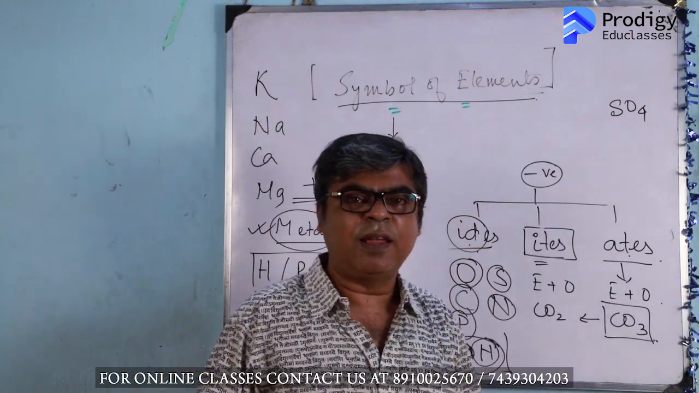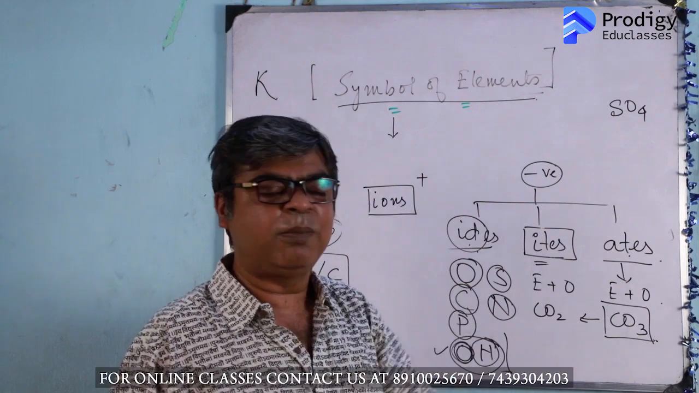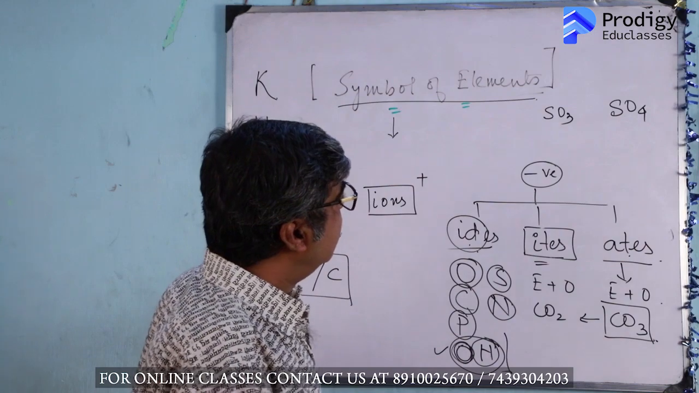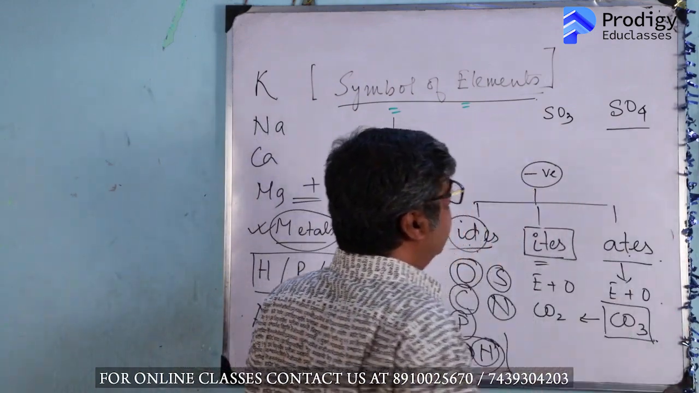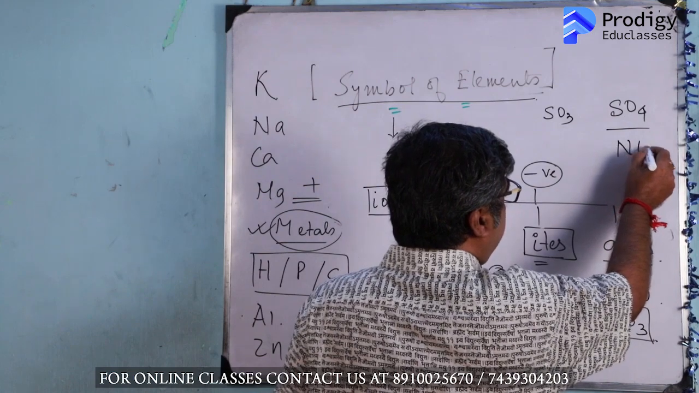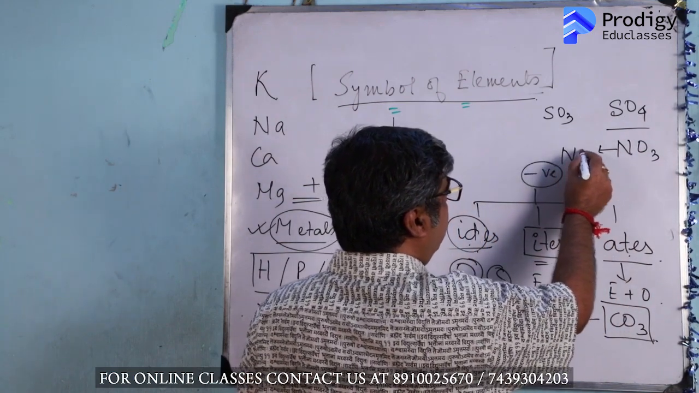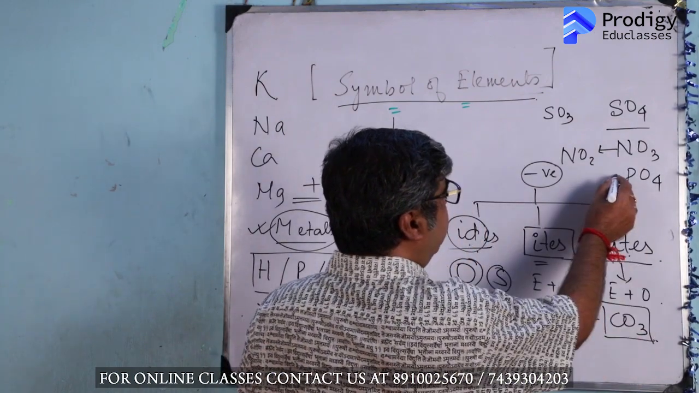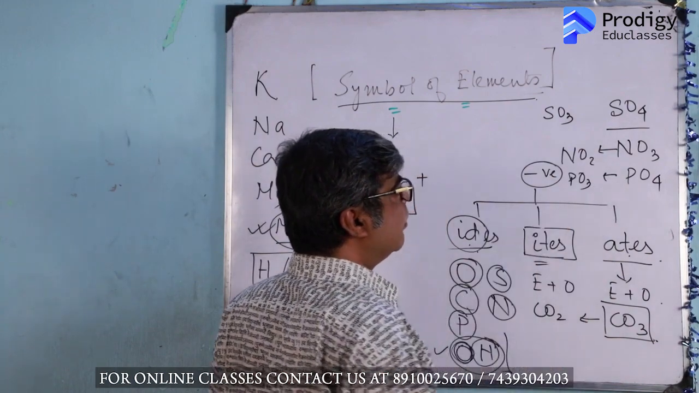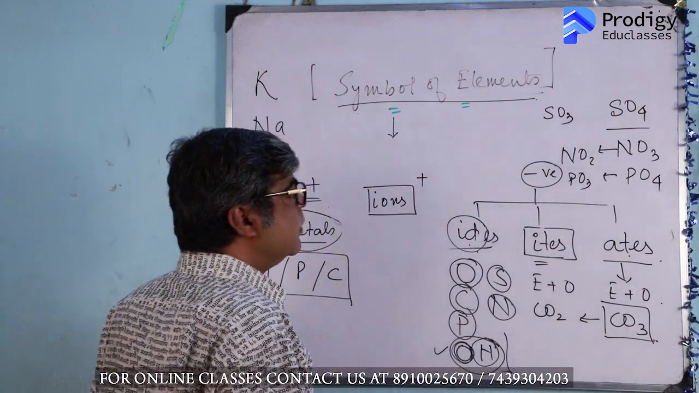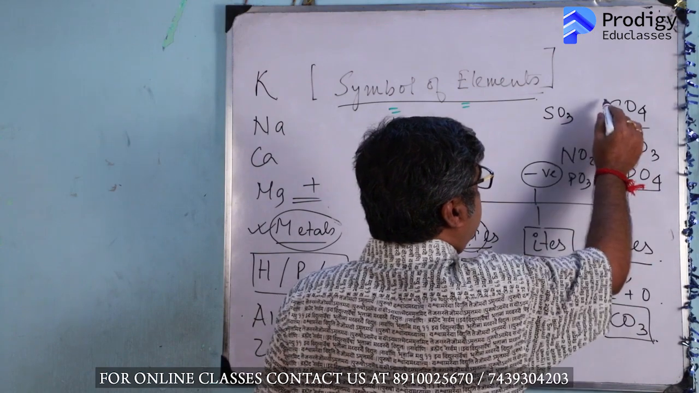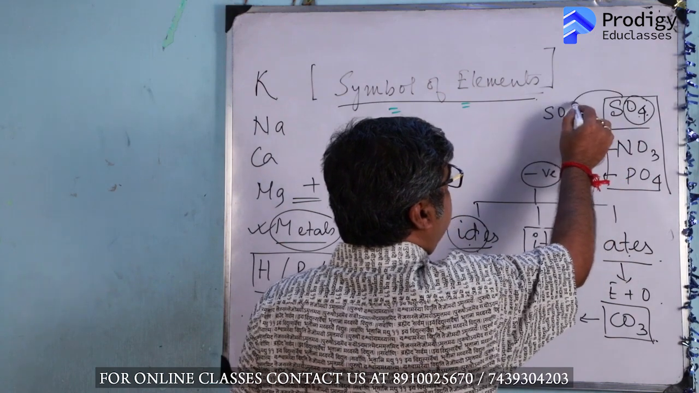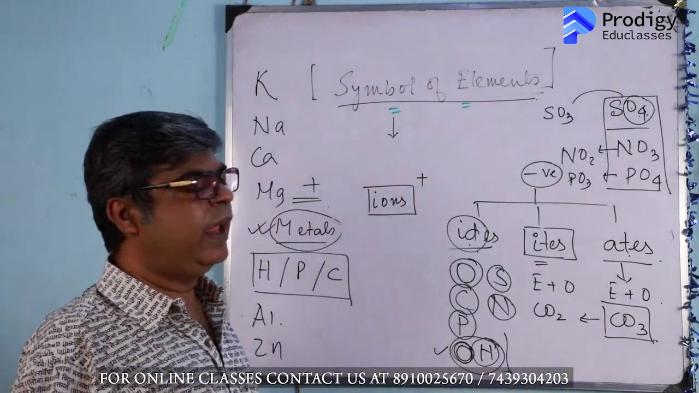Then what will be the formula of sulfite? SO3, just one oxygen atom less. SO3 is sulfite. Now see nitrate, NO3. Then what is nitrite? NO2, one oxygen less. Phosphate, PO4, phosphite, PO3. In this way, the ates have as many oxygen atoms, and ites will have one oxygen atom less than ates.